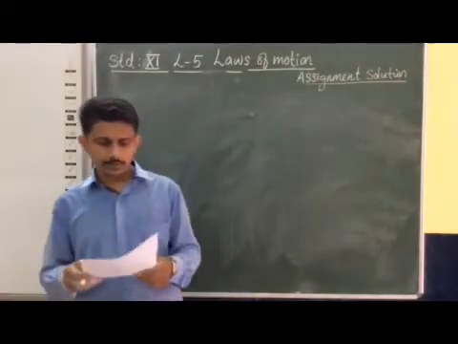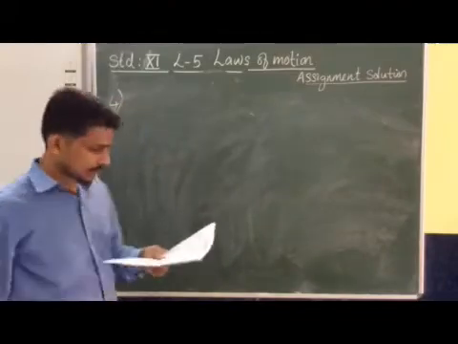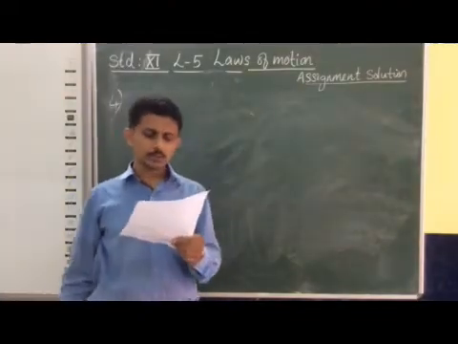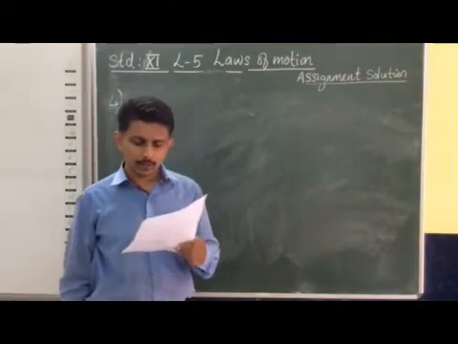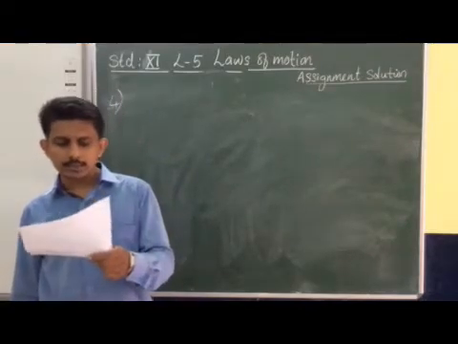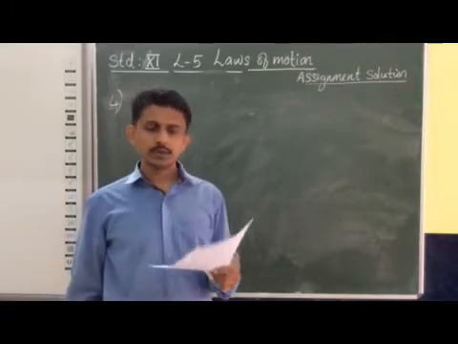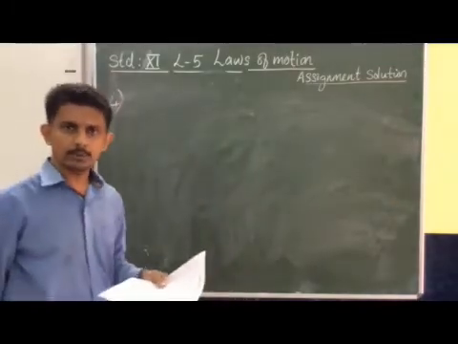Okay children, so now we are discussing our question number 4. A shell of mass 0.02 kilogram is fired by a gun of mass 100 kilogram. The muzzle speed of the shell is 80 meter per second. What is the recoil speed of this gun?